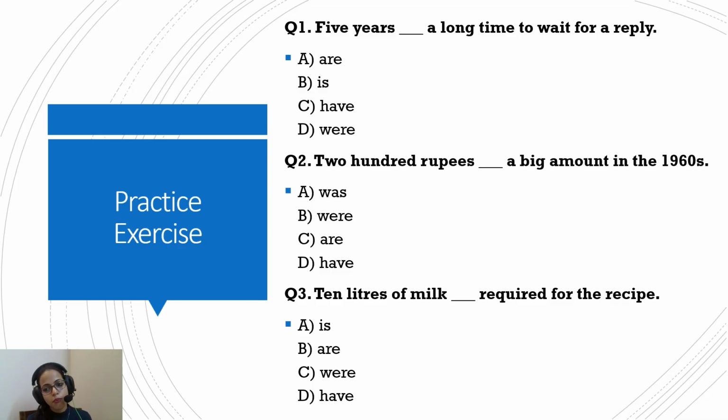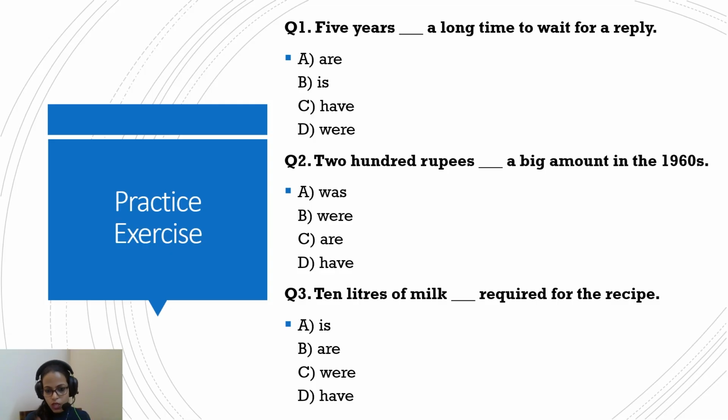"200 rupees dash a big amount in the 1960s." So "was a big amount," because we're talking about this whole amount, this whole chunk of money and its value in the 1960s. So it was a big amount in the 1960s. Singular verb. "10 liters of milk dash required for the recipe." "10 liters of milk is required for the recipe."